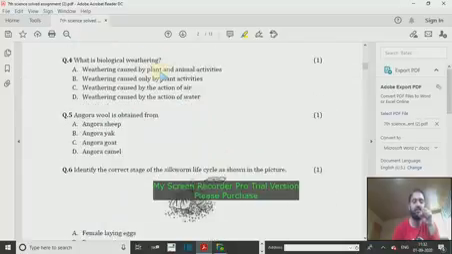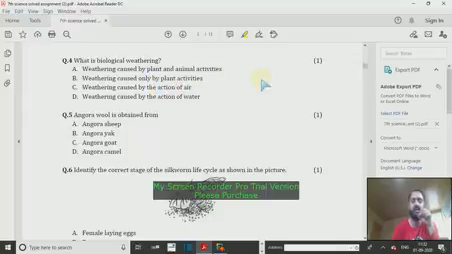We come to question number 4. What is biological weathering? We discussed weathering in one of our previous lectures under the topic soil, in which we learned that weathering is that phenomenon by which rocks are turned to soil. It takes place by the action of water, air, plants, animals, and wind.